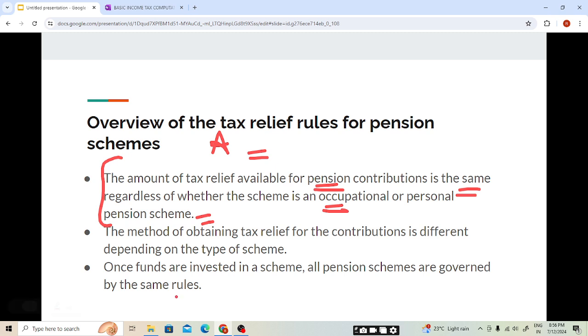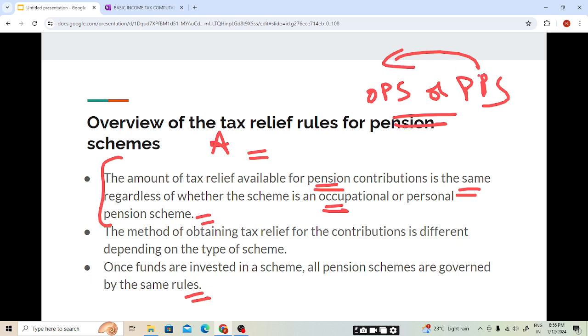I hope this is clear. Once funds are invested in a scheme, all pension schemes are governed by the same rules. So either the funds are invested into an occupational pension scheme or personal pension schemes. In this case, both will be governed under the same rules. I hope this is clear.